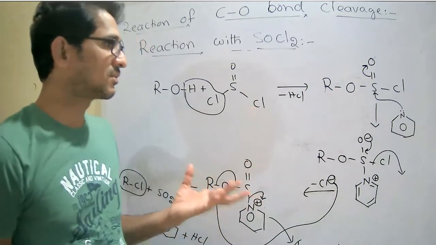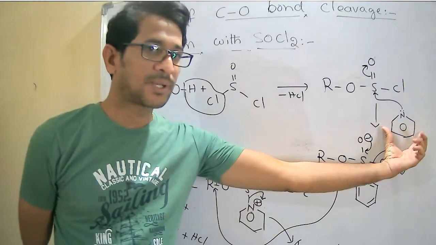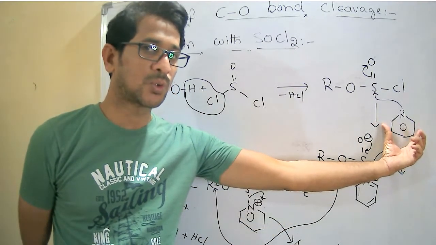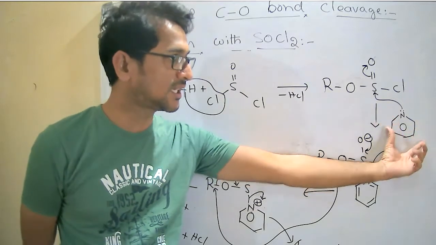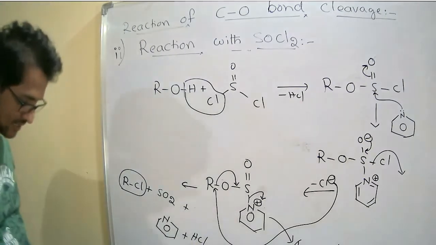Whereas the previous case follows the SN1 mechanism. The reason is the presence of the pyridine: SOCl2 reacting with the alcohol follows SN2. In the absence of the pyridine, it is an SN1 reaction. Right? Okay.